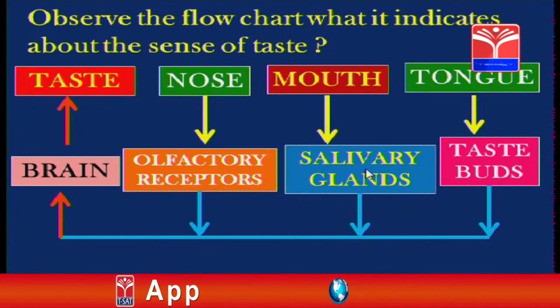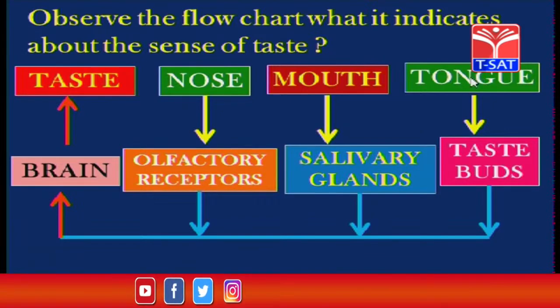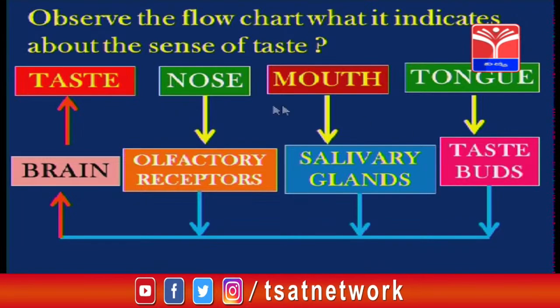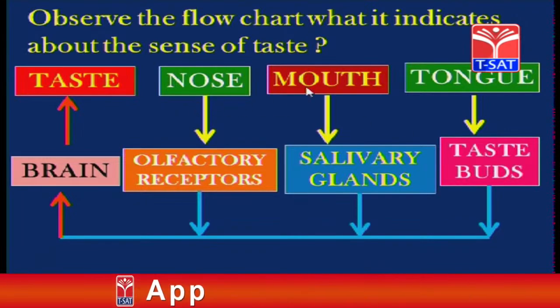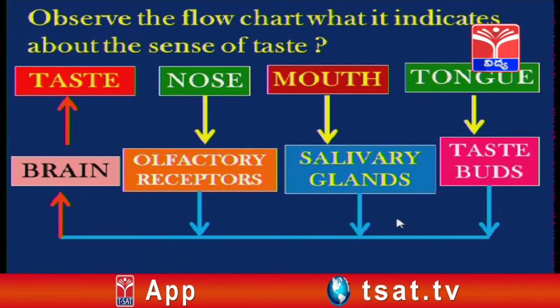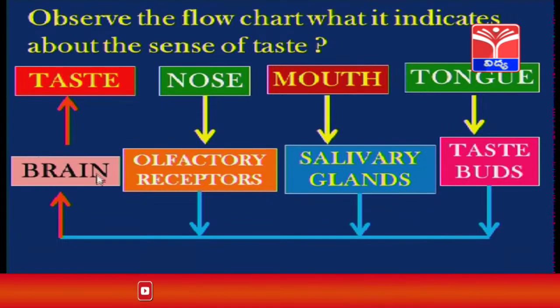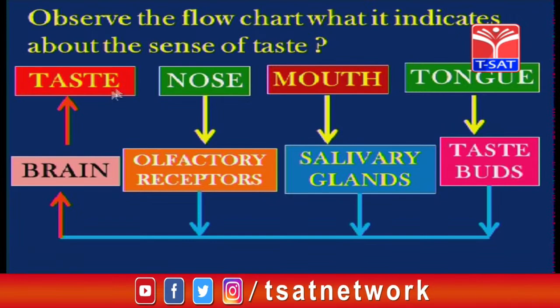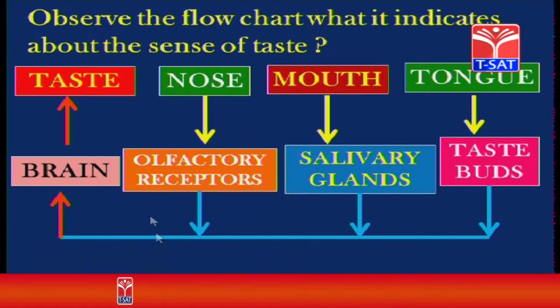So, we have 3 pairs of salivary glands which are stimulated during the process of mastication and secrete saliva. The tongue is also involved in the identification of taste as it contains taste buds. So, all these 3, nose, mouth and tongue, are involved in sending signals to the brain, where the information is analyzed or processed, and then we are able to taste. So, this is how these three are involved in identifying the taste.